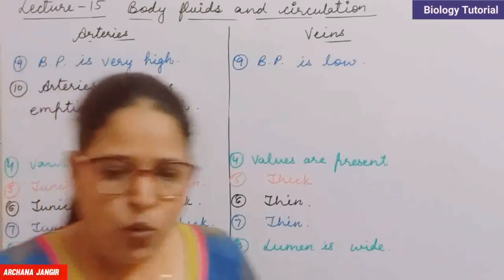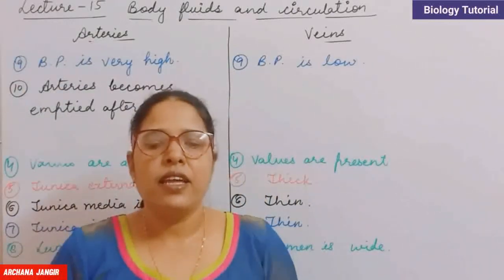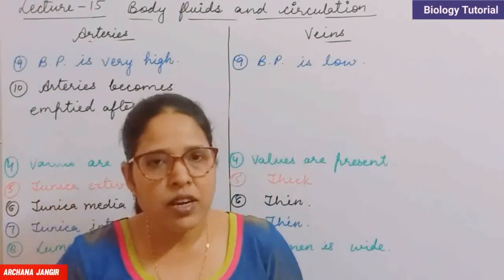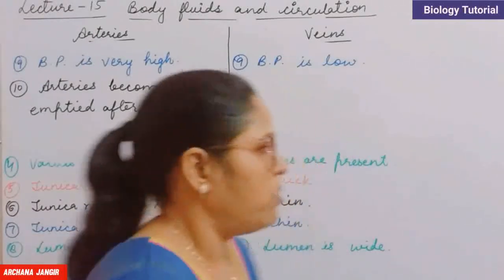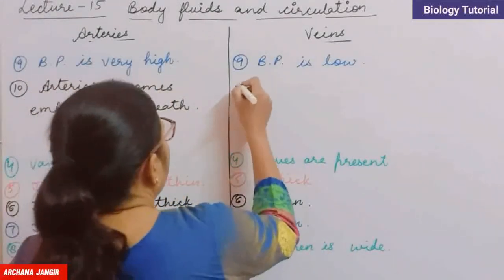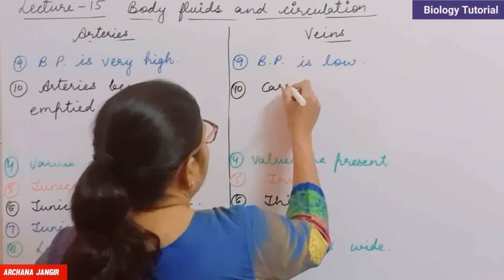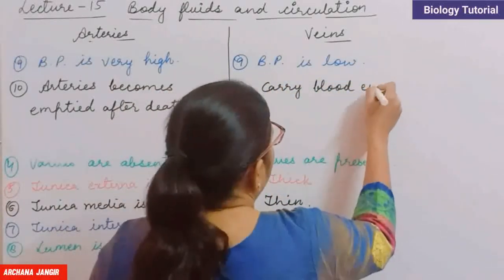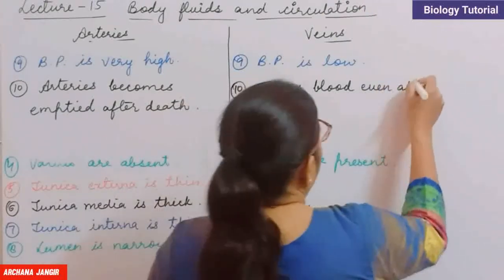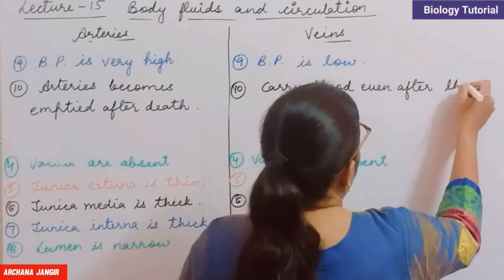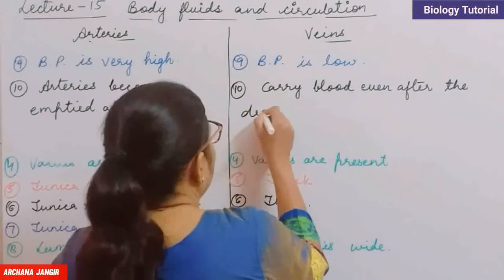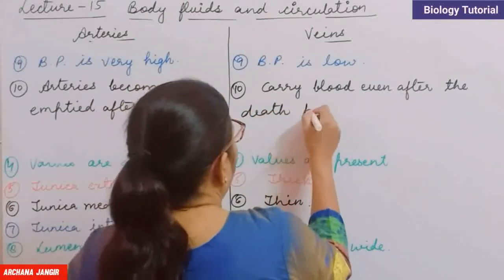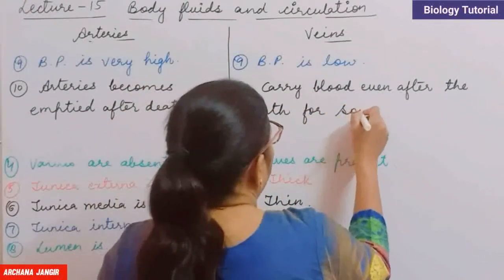But the veins carry blood even after the death for some time. So here, veins carry blood even after the death for some time.